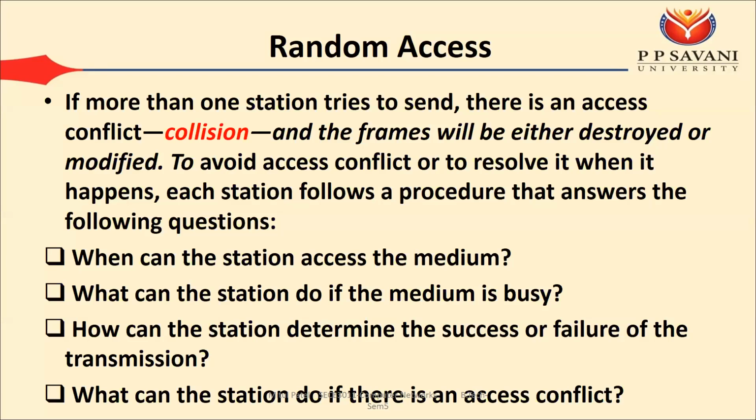If you checked the medium and found that other data is on the channel, then what do you have to do? How can the station determine the success or failure of the transmission? How will the station know whether the data sent was successfully received or not? And what can the station do if there is an access conflict? Suppose even after doing all this there is a collision on the network, then what does the station have to do?